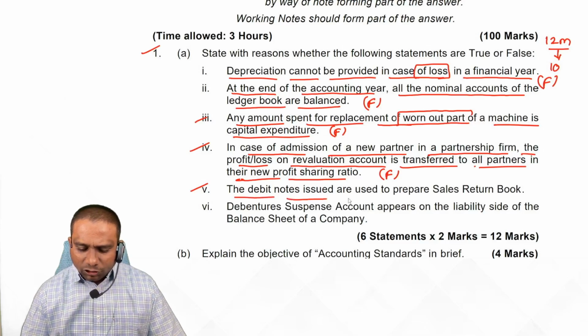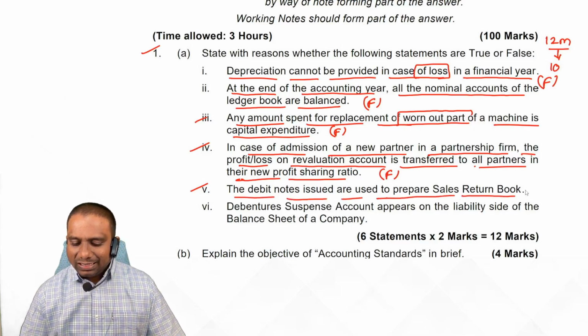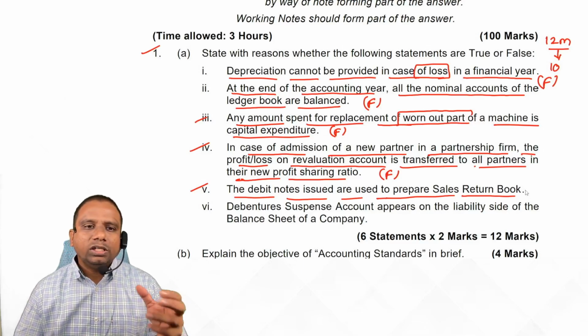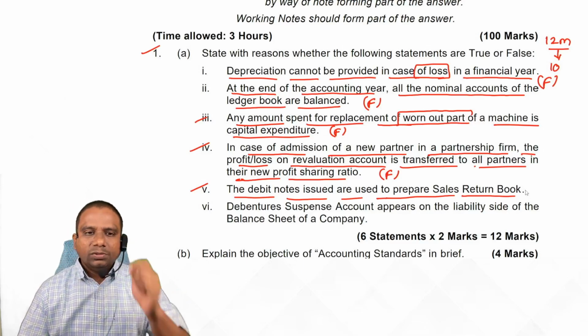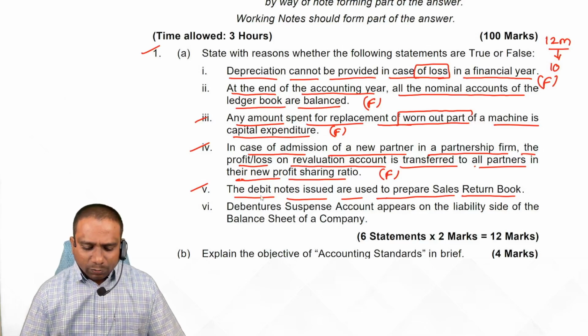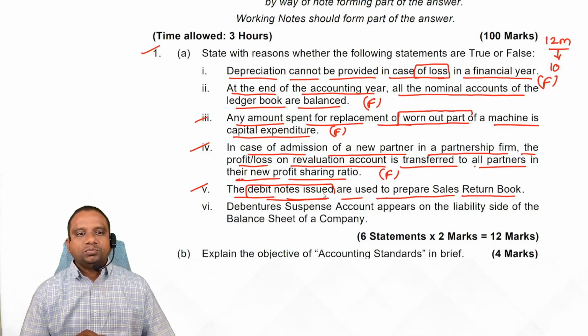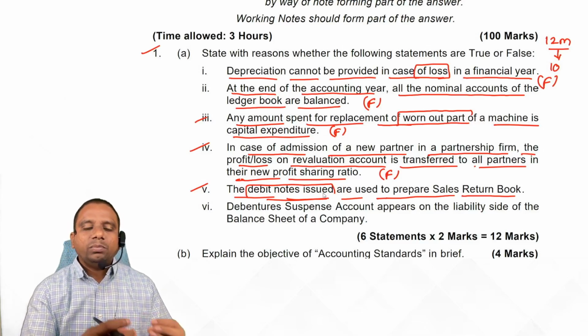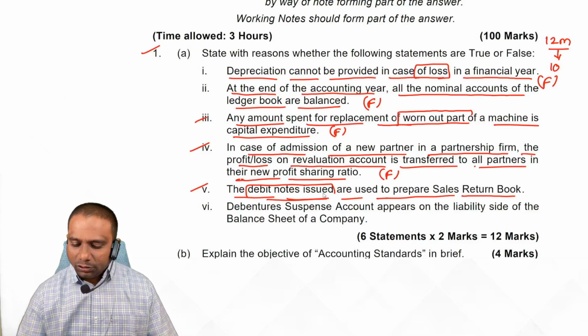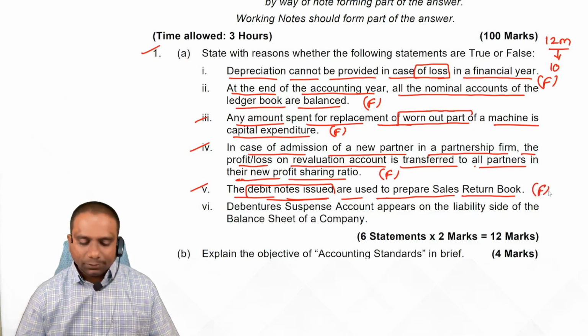The debit notes issued are used to prepare the sales returns book. Generally, who issues debit notes? Customers. Customers issue debit notes. So when customers issue debit notes, they use these debit notes for preparing the purchase returns book. Yes or no, students? So the given statement is false.